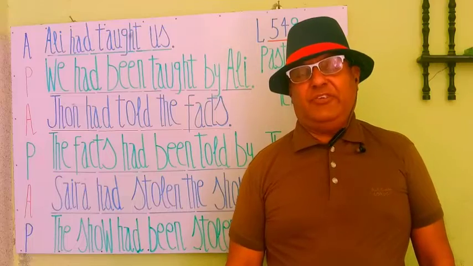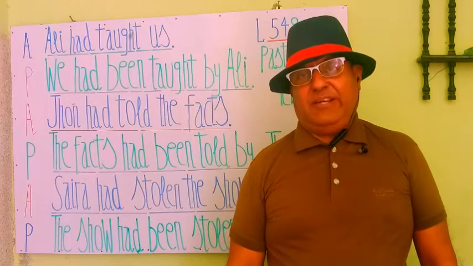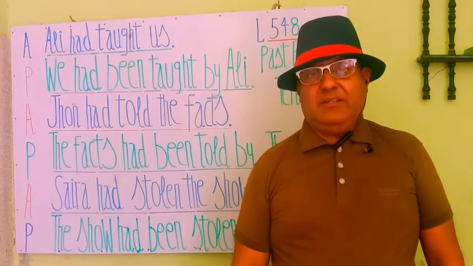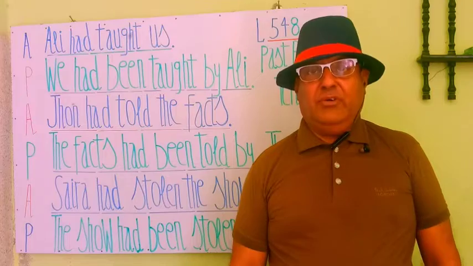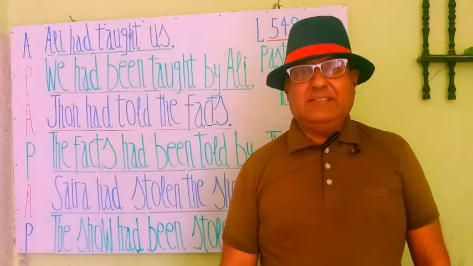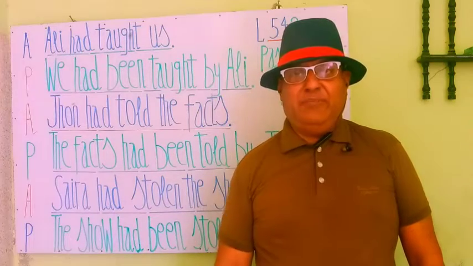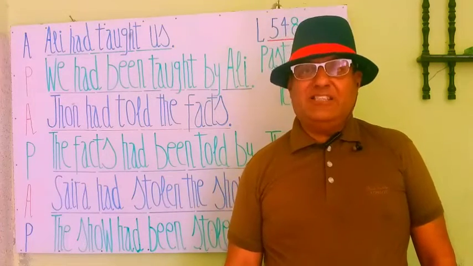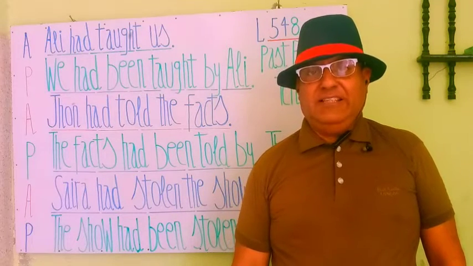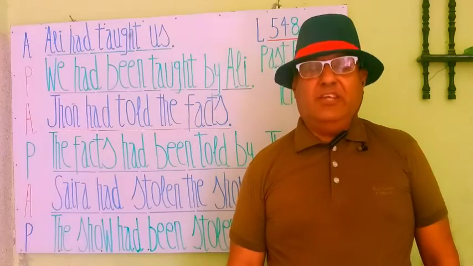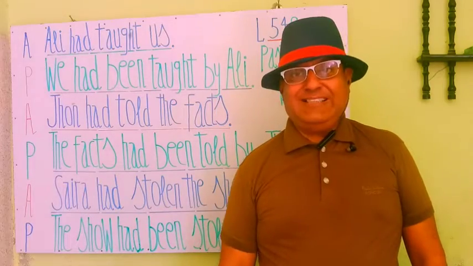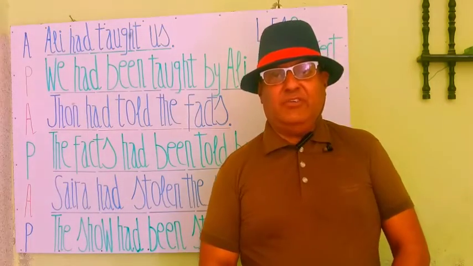Today we are going to view the past perfect tense and see the active and passive phrases in past perfect tense. Past perfect tense means the work done long before, ages before. The work had been completed since very long ago. Let's see these phrases and the rules that apply to change active to passive voice. Let's start our lesson on the whiteboard.